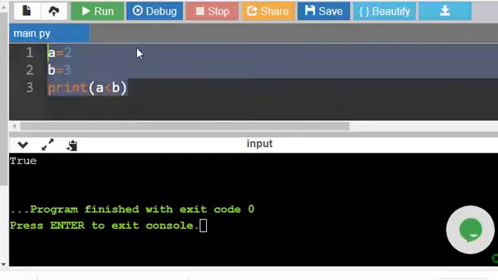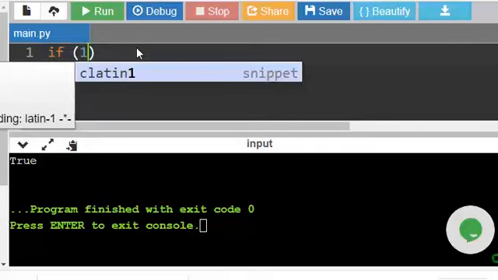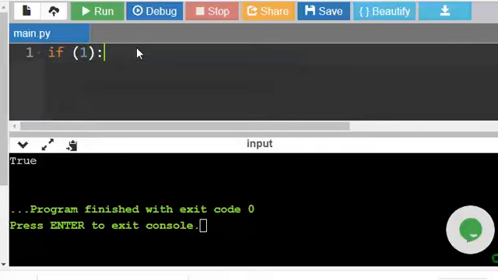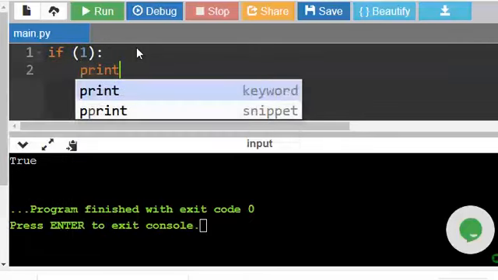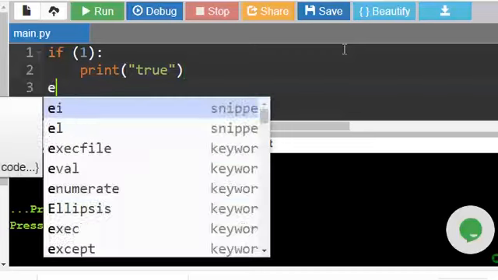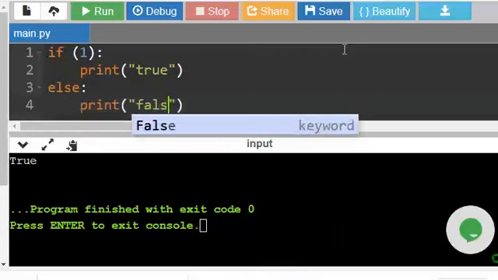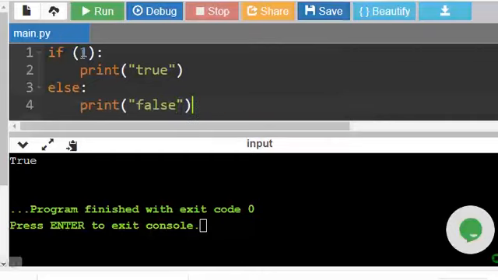For example, let us see if 1, I'm just giving the value directly, print true. This is a constant string I am giving just to check what it will print. Print false. So 1 means always true. So if true, print true, else false.